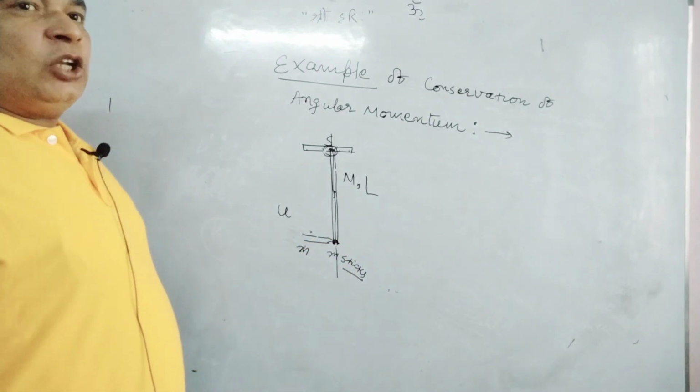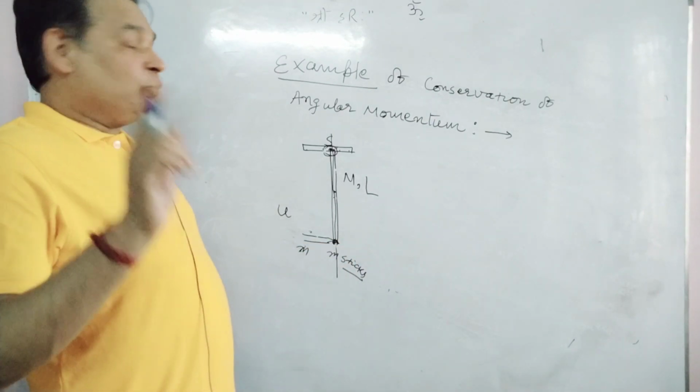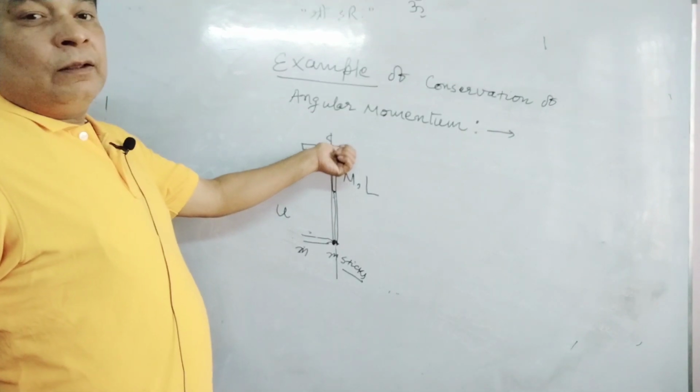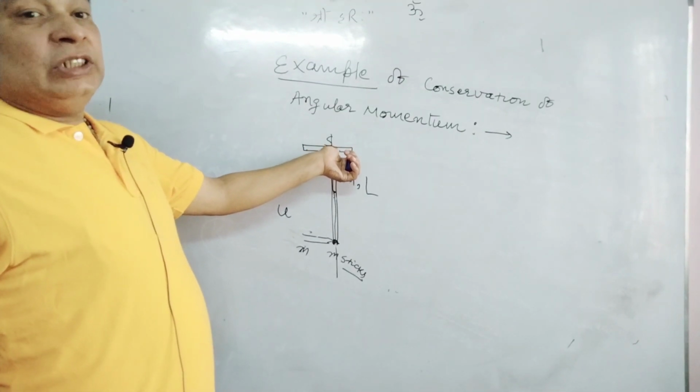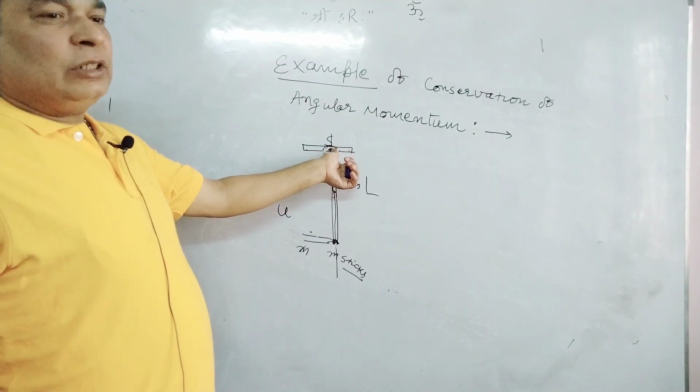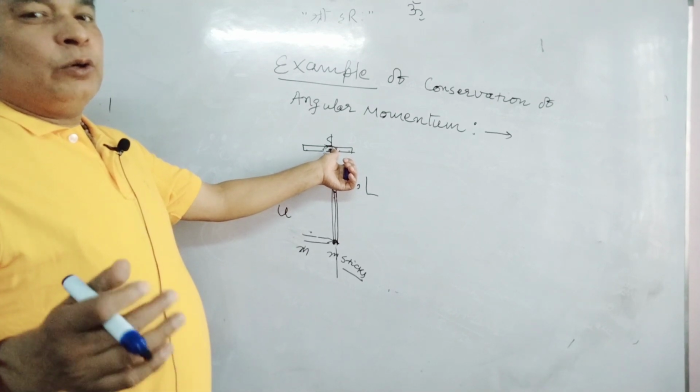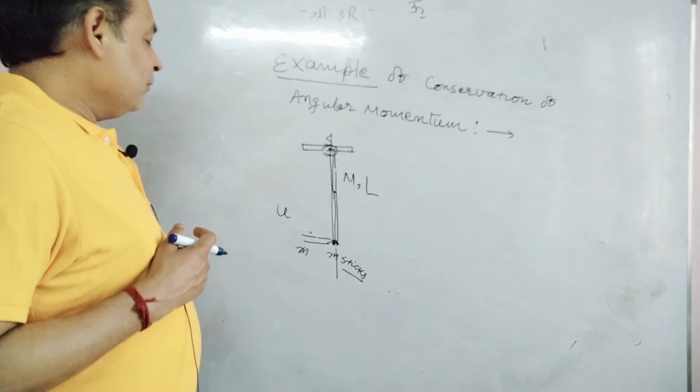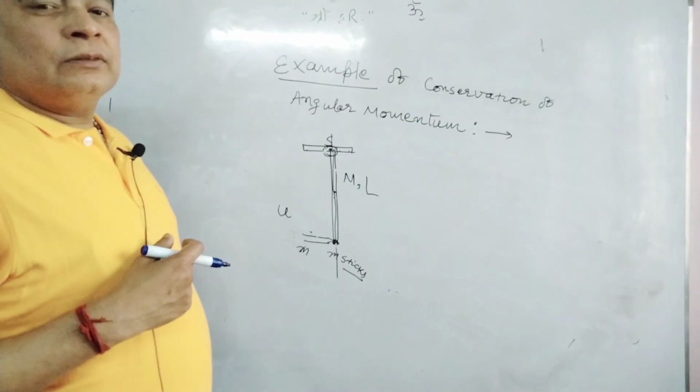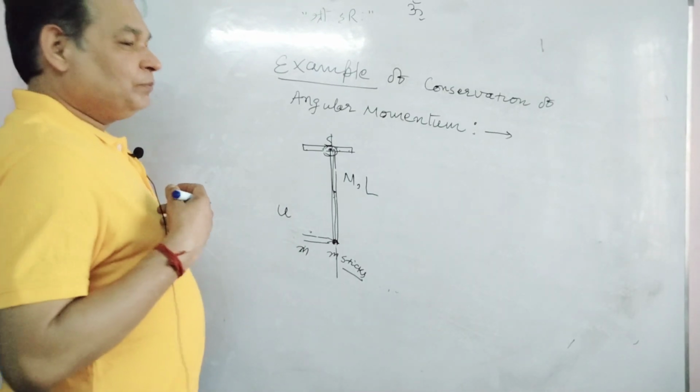So conservation of angular momentum will be applicable only about the axis passing through the hinge just after the collision, not after a longer time, because weight will also cause torque and change the angular momentum.